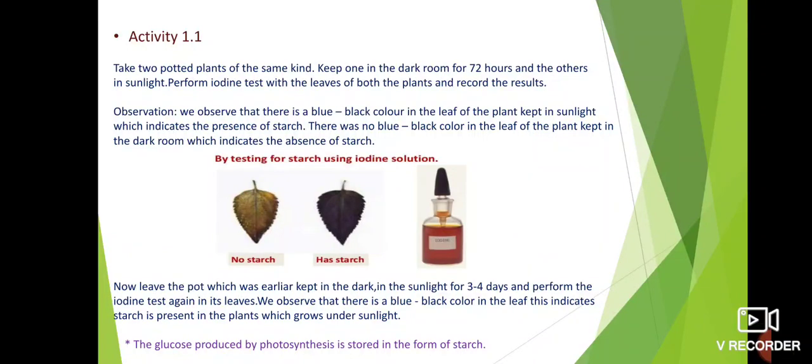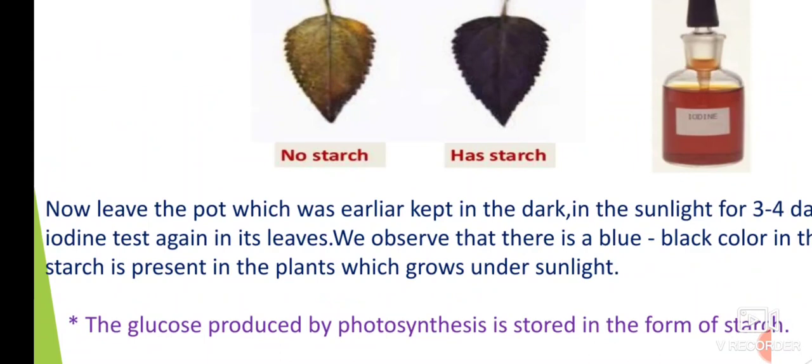See the last point here. The glucose produced by photosynthesis is stored in the form of starch. The higher the amount of glucose produced in the plant, the more it is stored in the form of starch. Starch and glucose are both carbohydrates. Both are produced in the plants in the presence of sunlight. And starch is produced only in the presence of sunlight.